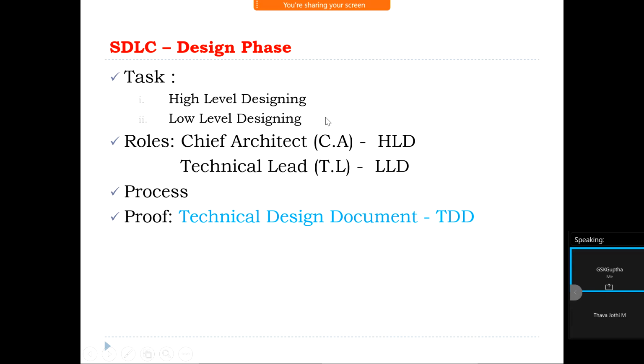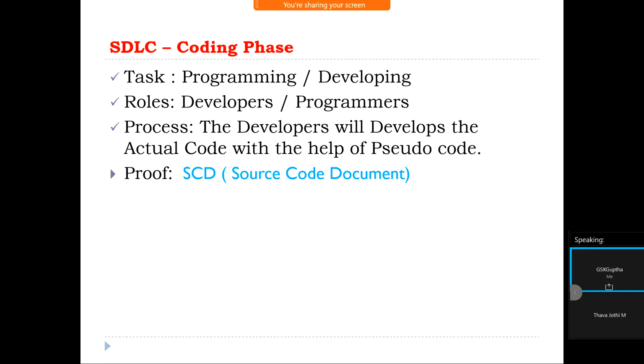High level designing is the main modules of the application, and low level designing is the child modules. The chief architect will prepare the high level designing part of the application. The technical lead will prepare the low level designing part. What about the proof of this phase? Technical Design Document, TDD.